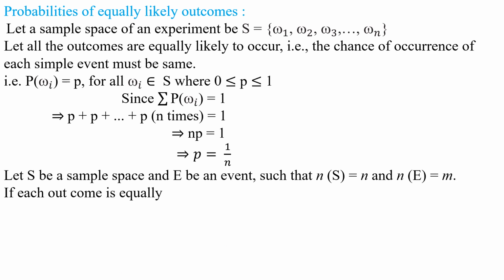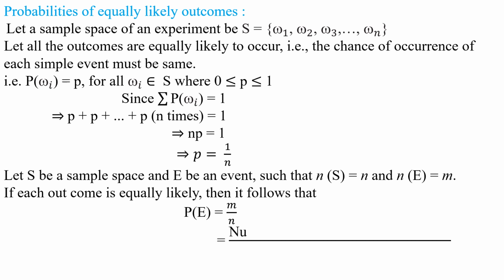If each outcome of the sample space is equally likely, then it follows that P of E is equal to m by n, that is, the number of outcomes favorable to event E by the total number of possible outcomes.